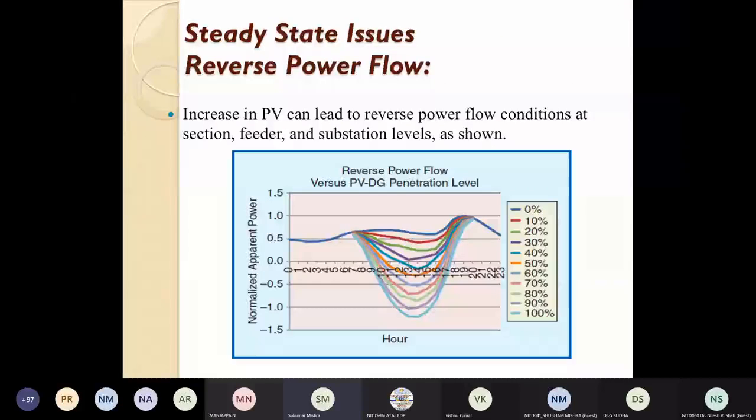So this reverse power flow, if you see here, till this point it is 0. That means whatever was the consumption in the section is now getting nullified. However, after that it goes into the negative direction and reverse power flow occurs. As the reverse power flow occurs, that means from your house it goes towards the transformer. Maybe it can be consumed in between, but it will go from one side to the other side.